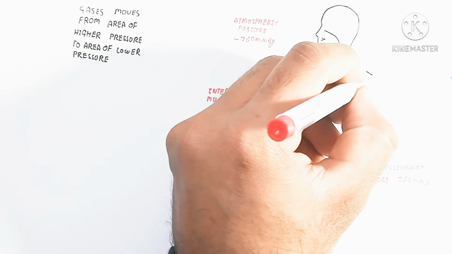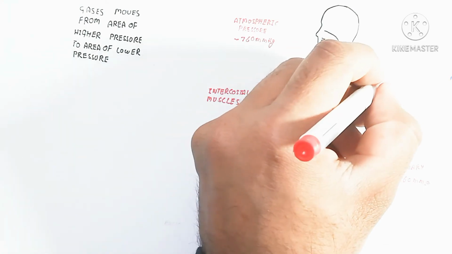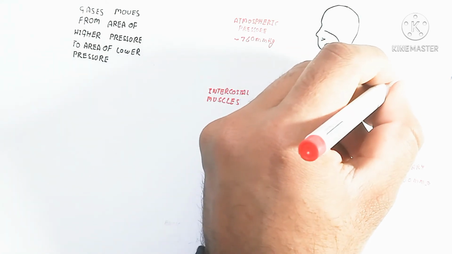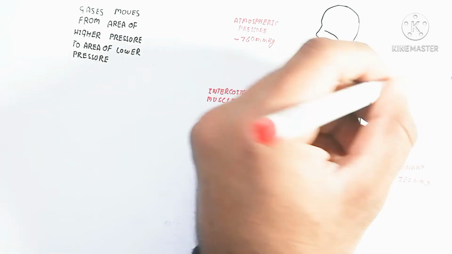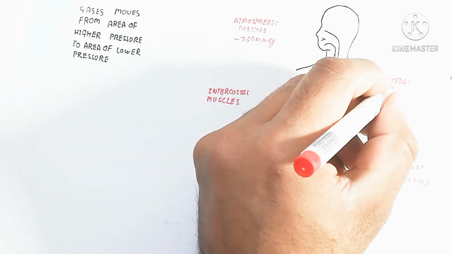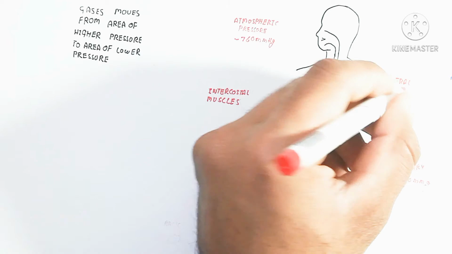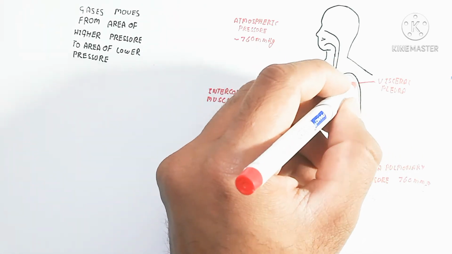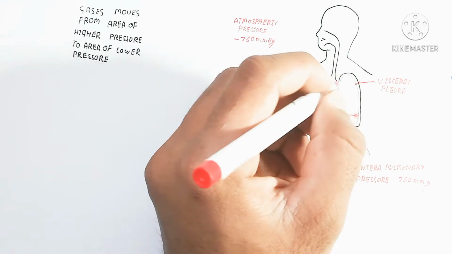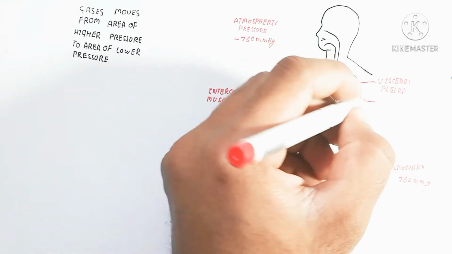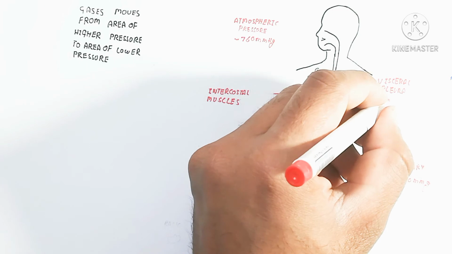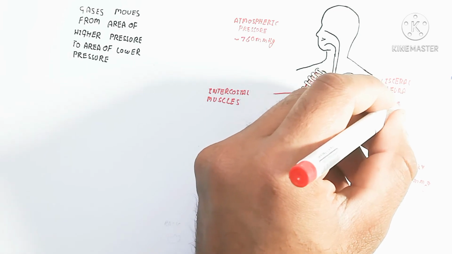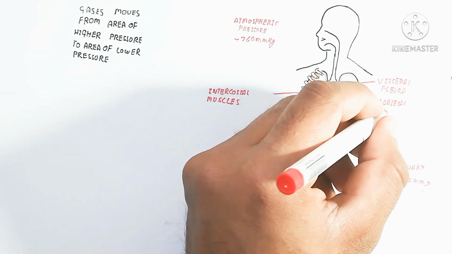It is important to know that the intercostal muscle is also present, attached by the pleura. The visceral pleura is the inner membrane, and the parietal pleura is the outer layer of the pleural membrane.